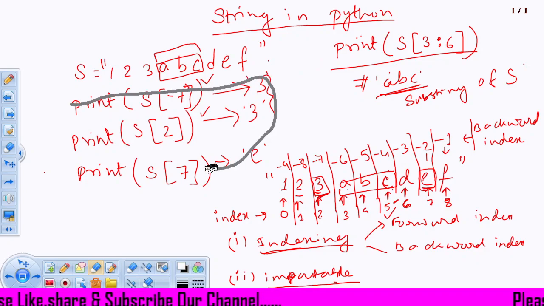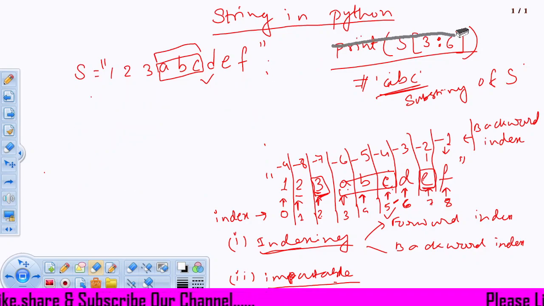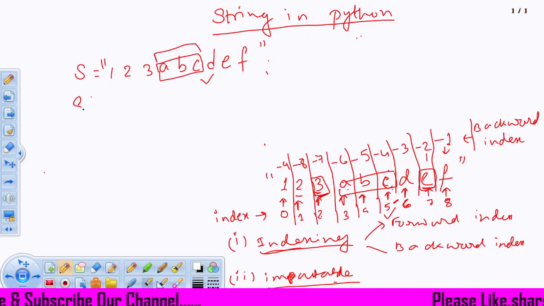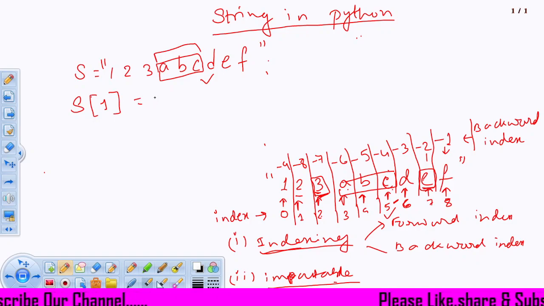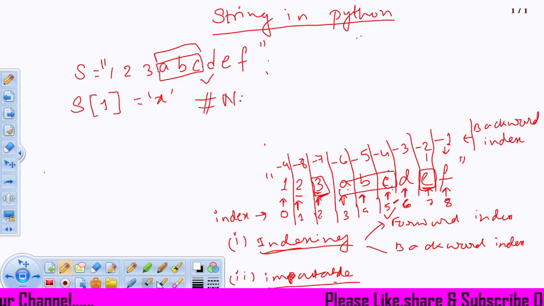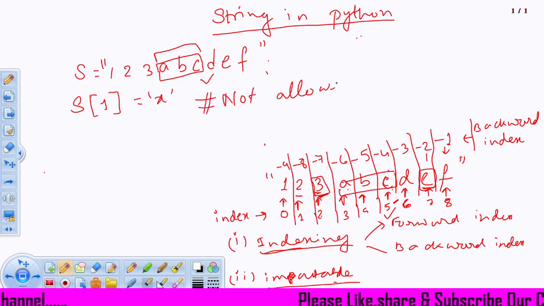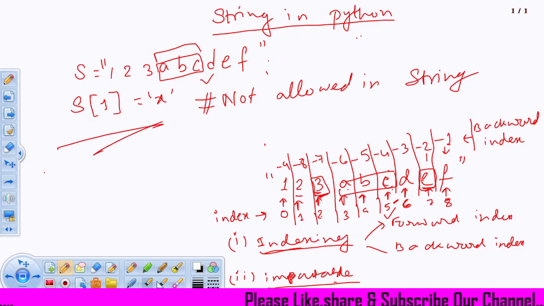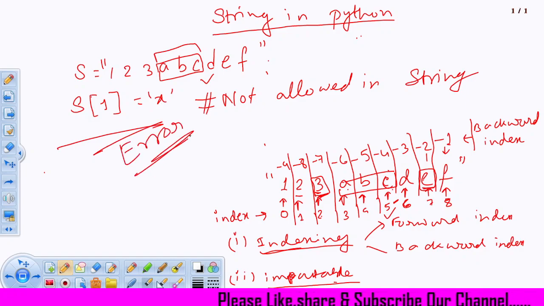So let's say S is 1, 2, 3, A, B, C, D, E, F. Now, if I write S1 equals to X, this is actually not allowed in a string. If I write this type of line, immediately it will get an error. But why? Because we cannot change any character in between the string once it is created.